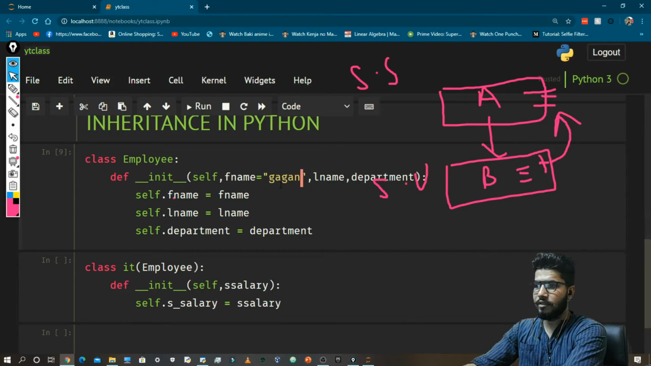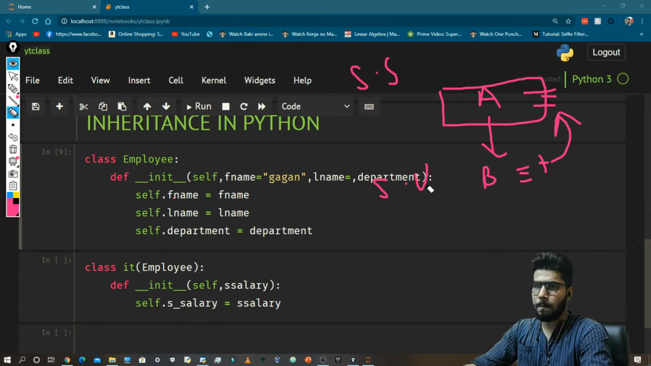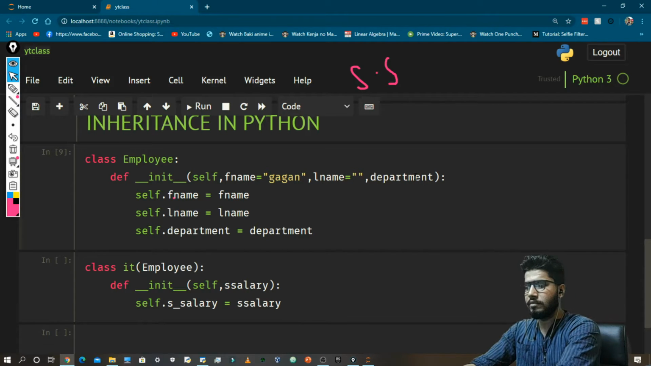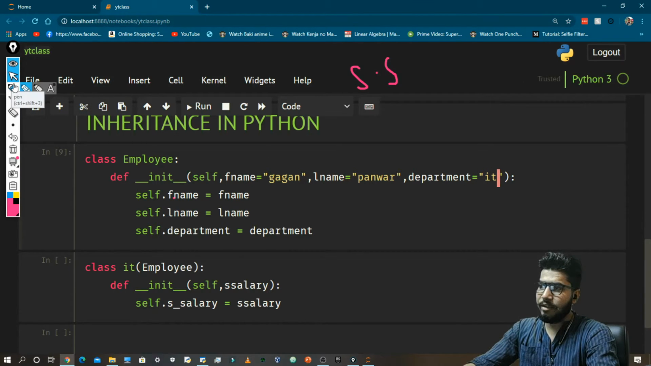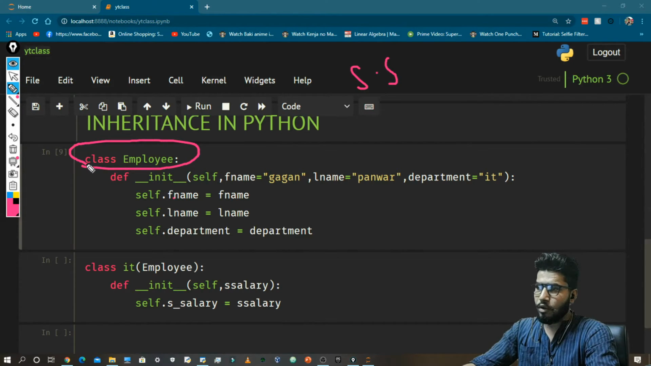Like here I can give Gagan, here I can give my last name from R, and my department is IT. So if I will not provide any value at the creation of the object of this class, then these default values will be inserted in this.